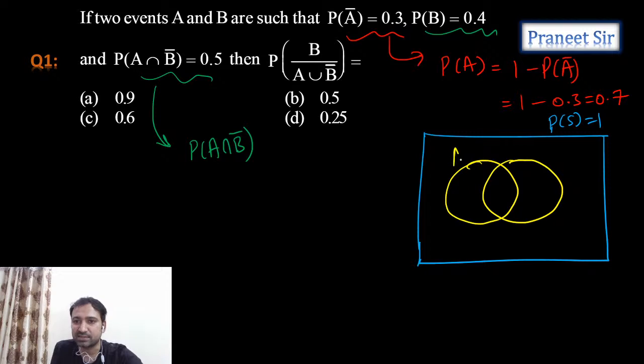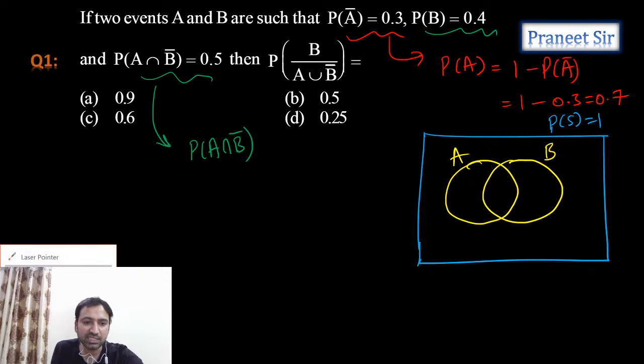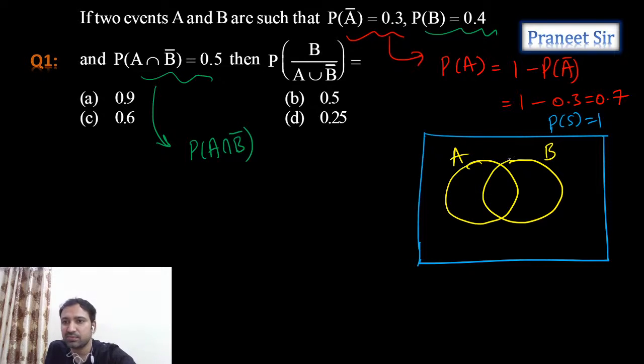The probability of these two events is already given. The probability of B is 0.4 and the probability of A is 0.7.